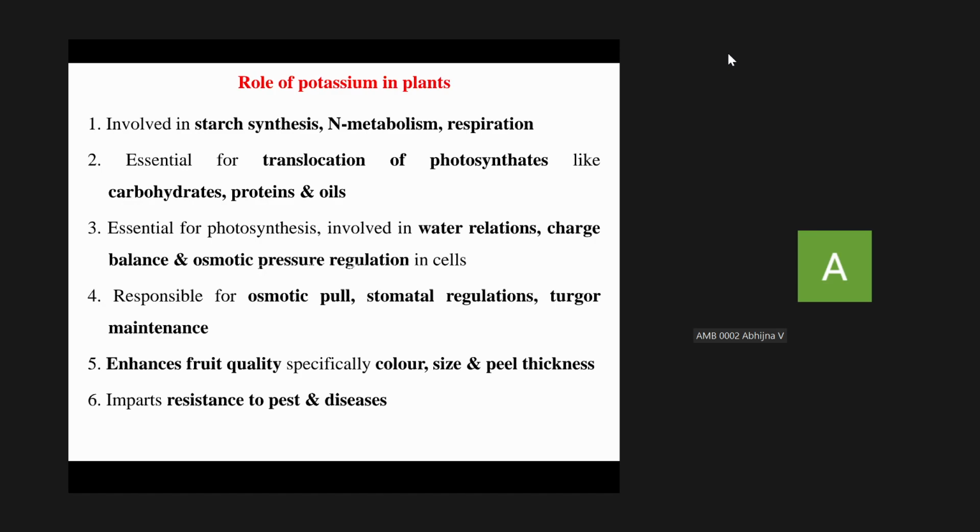Death of tissues. Then finally, stunted growth of plant. Okay, fine.